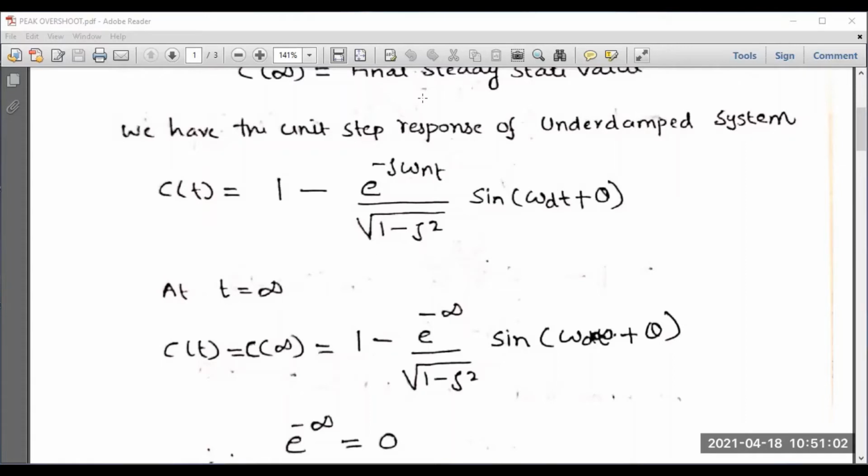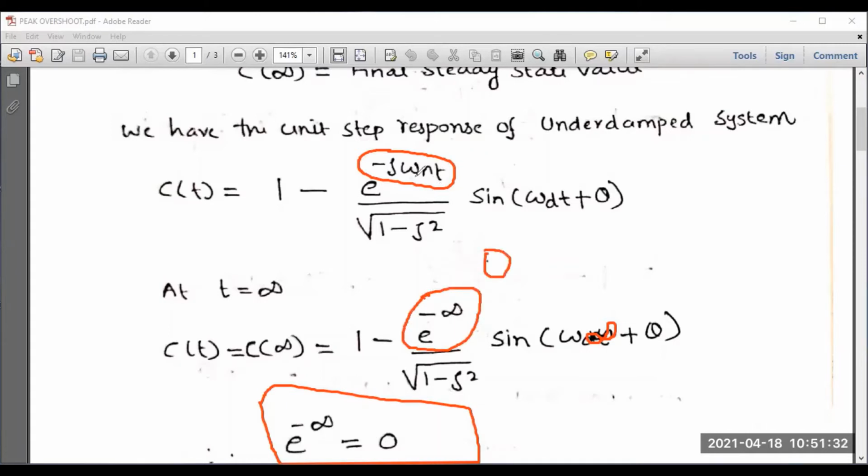Here I am going to substitute accordingly. Here what you can do, minus zeta omega n t. The whole thing is becoming e to the power minus infinity. Here, sine omega d, this will be infinity only, infinity plus theta. We have already studied the expression e to the power minus infinity, that is always 0. This expression you have already learned. So here you can put the entire thing equal to 0.